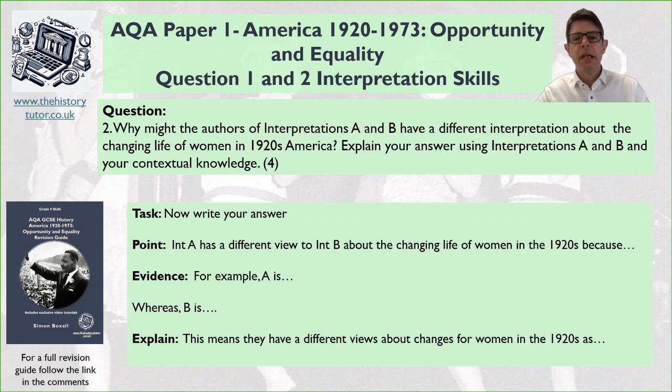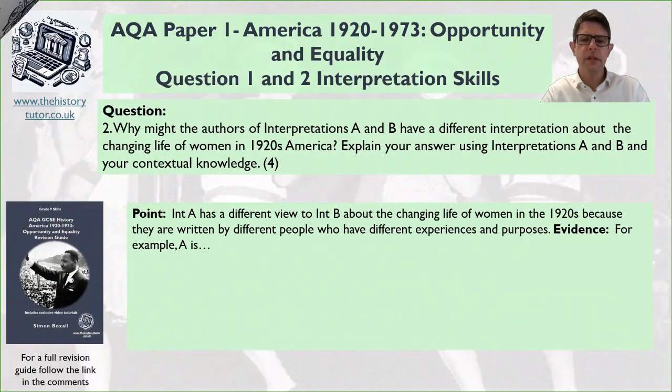Okay, so let's give this a go. Let's make a point now. Interpretation A has a different view to interpretation B about changes in the lives of women in the 1920s because... So in your revision guide, give it a go now. See if you can answer this question with the opening sentence. Set out why they are different: who they are, purposes, experiences. Think about your opening sentence now. Okay, got your idea? What I've written is: interpretation A has a different view to interpretation B about changing the lives of women in the 1920s because they are written by different people who have different experiences and purposes. So I've summarised all of what I've said in one sentence.